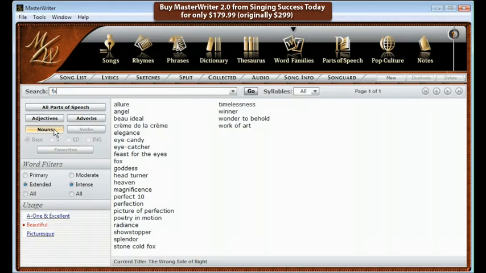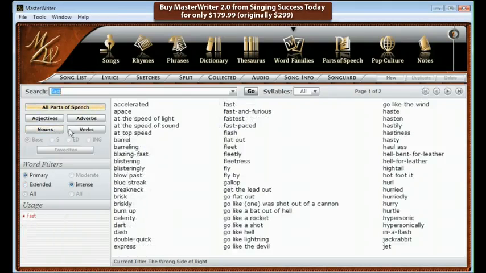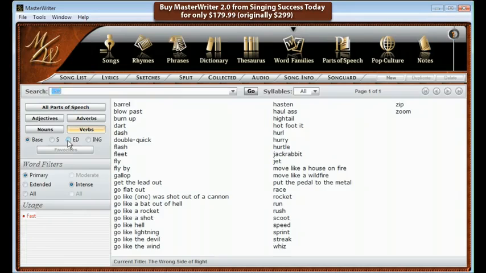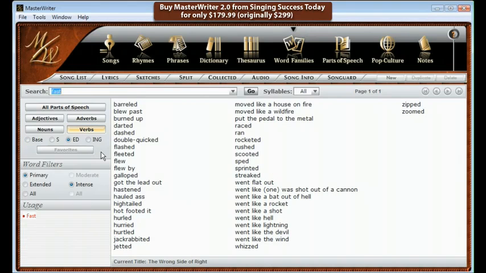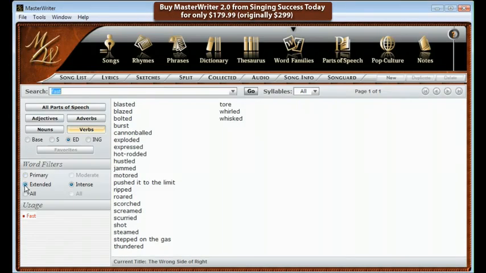Searching on the word fast and selecting verbs will give us a lot of ways to describe something going fast. He barreled around the track, blew past the other car, darted, dashed, flew by, hauled ass, hightailed it, hurtled through space, rocketed down the road, streaked across the field. Under Extended, he exploded onto the scene, bolted from the room, burst into the house, thundered down the road. Word families is a one-of-a-kind reference dictionary that will make a thesaurus obsolete.